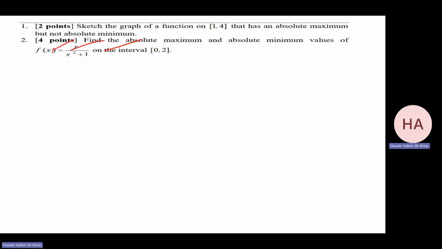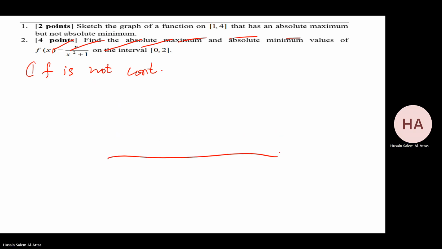This one I did before, no need to do again. This is the graph of a function that has an absolute maximum, but not an absolute minimum. Okay, that means f is not continuous, because if it is continuous, it should have an absolute maximum and absolute minimum. They want the graph of a function where it has an absolute maximum but no absolute minimum. I can do a sketch. And by the way, there is no single answer. There are many answers. Just check from 1 to 4.